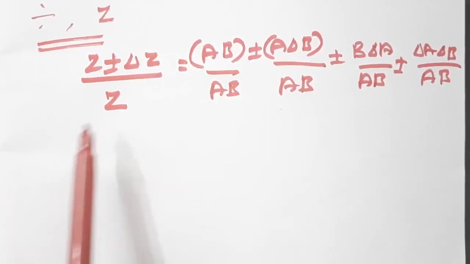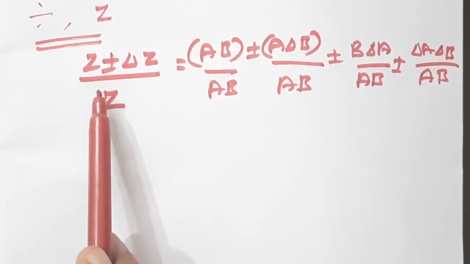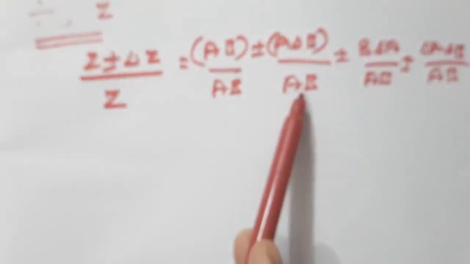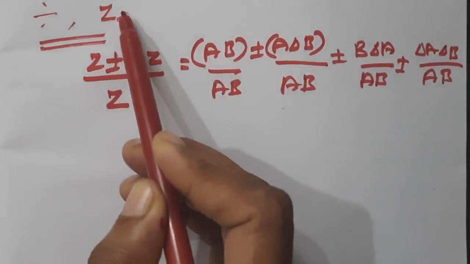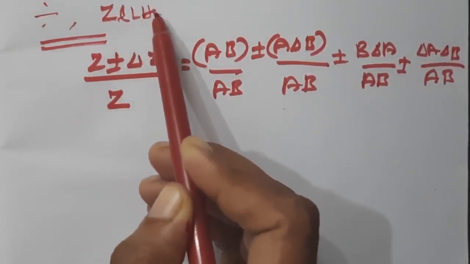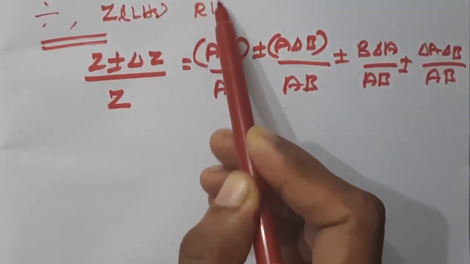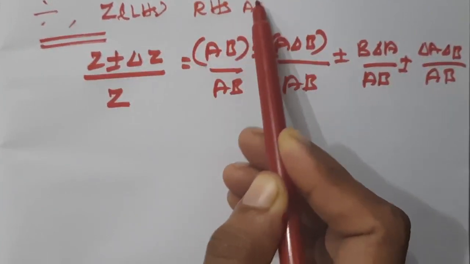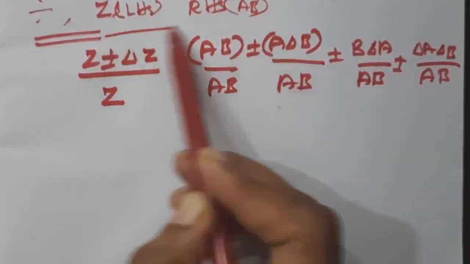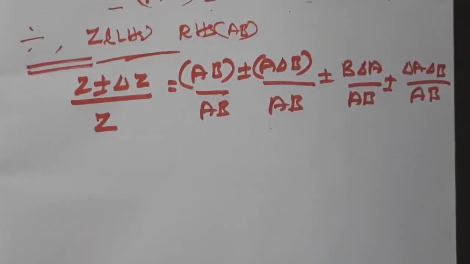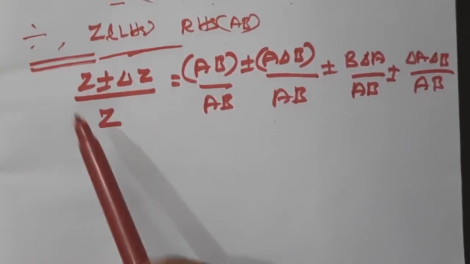So the left hand side we are dividing by Z, and the right hand side we are dividing by AB, since Z is equal to AB. So here Z gets cancelled.